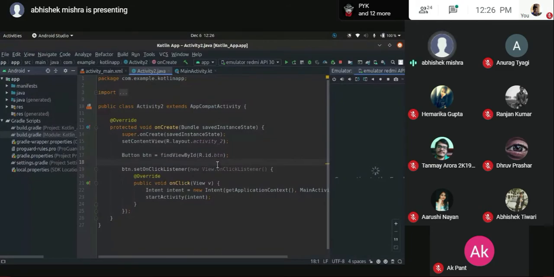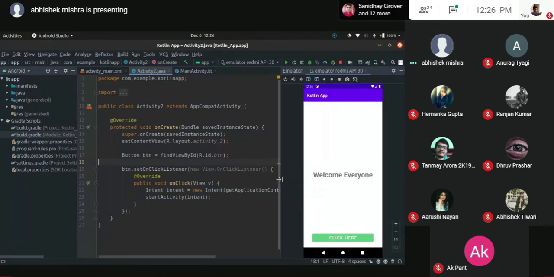Now, it is not a problem using Java or Kotlin, but the reason I told you Kotlin is a new language, that is why Google is promoting it. And that's how we can go about developing the code and so on. So meanwhile, when the emulator is loading, this is the last thing that we have for today, and I'll show you how it runs on the emulator. It will take a few seconds to load.